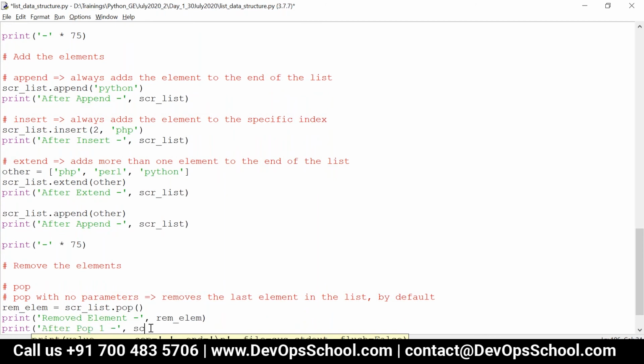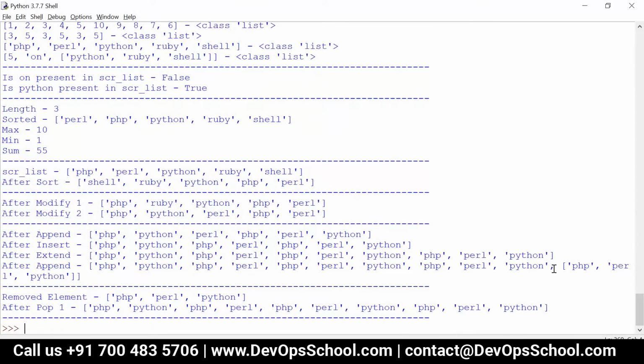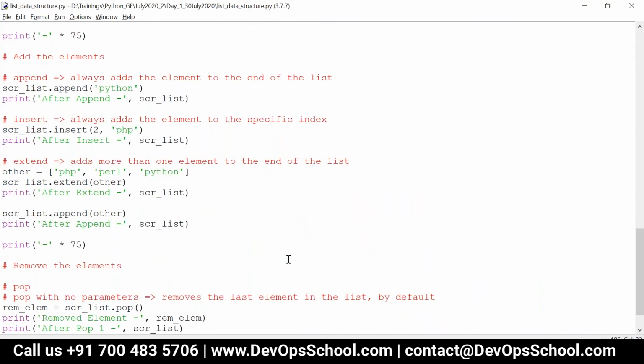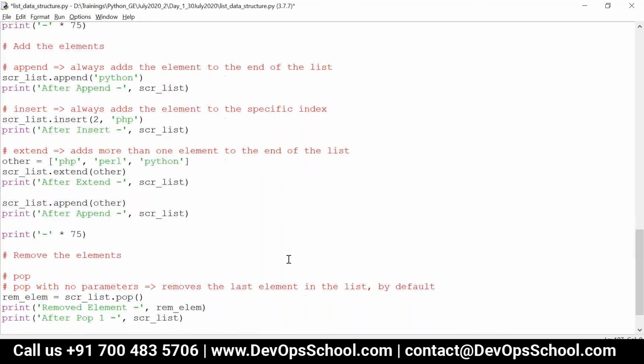I can just say scr underscore list. Now you can see what the last element was: the entire list, actually, right? PHP, Perl, Python. So the entire list has been removed. Now you can't see that particular list. Clear?